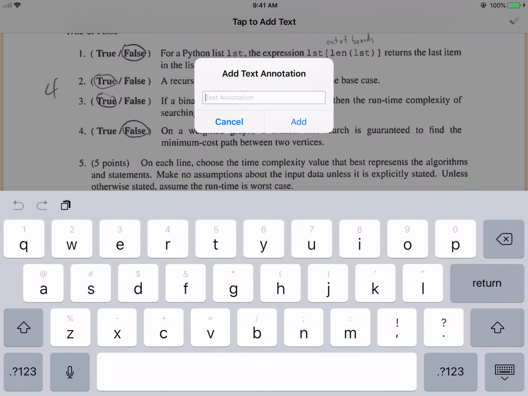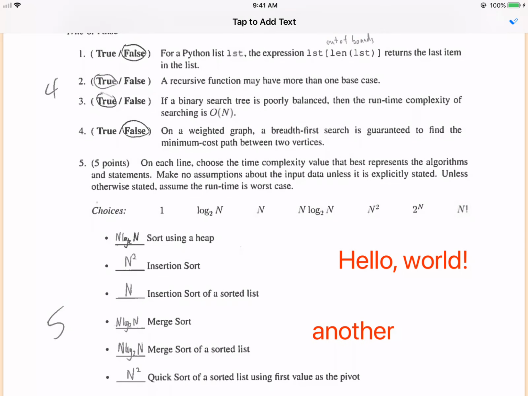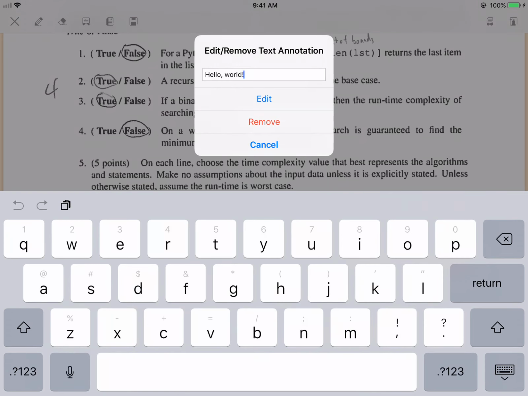So you can add 2 annotations. And I'm going to hit the check mark to say I'm done adding text annotations for now. Once you've added text annotations, you can tap on one to edit it.